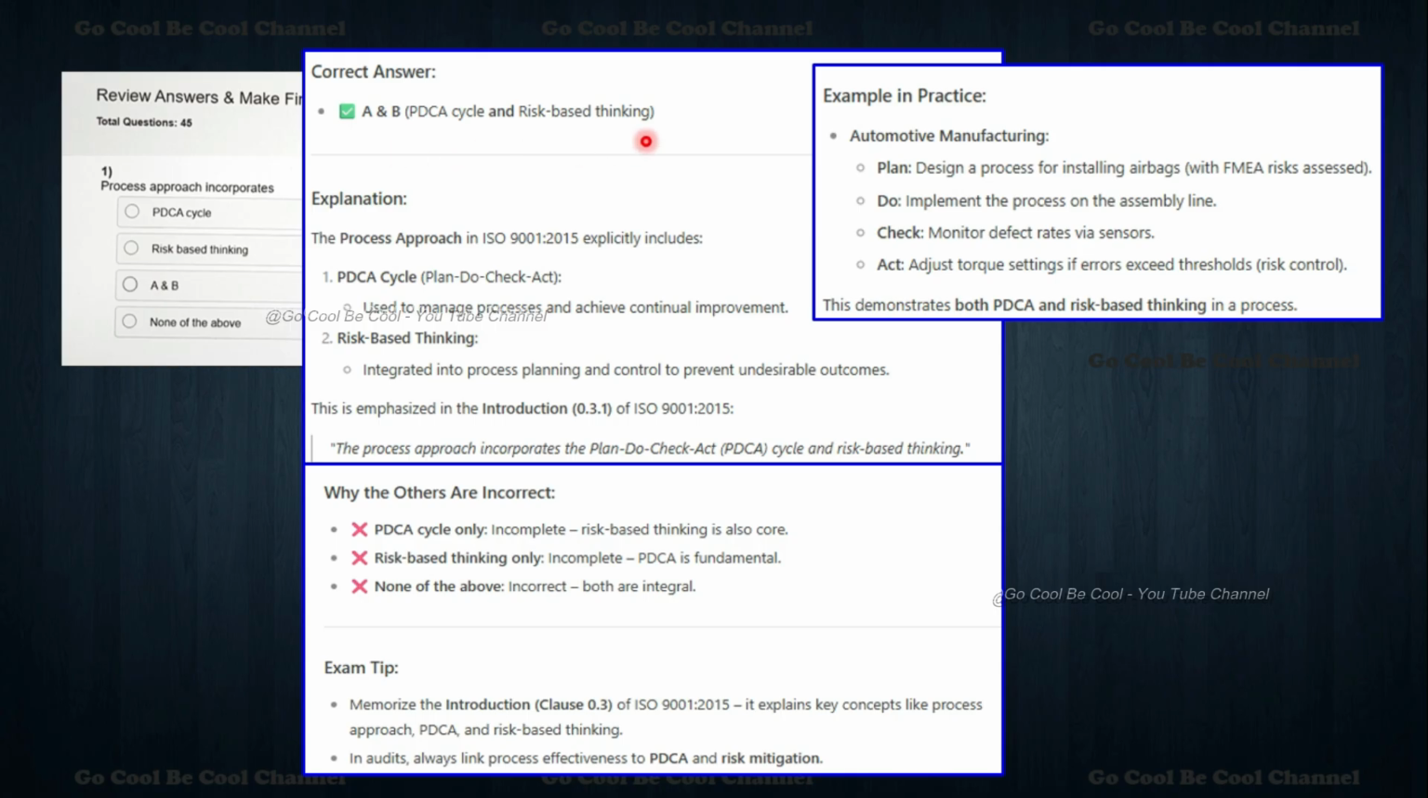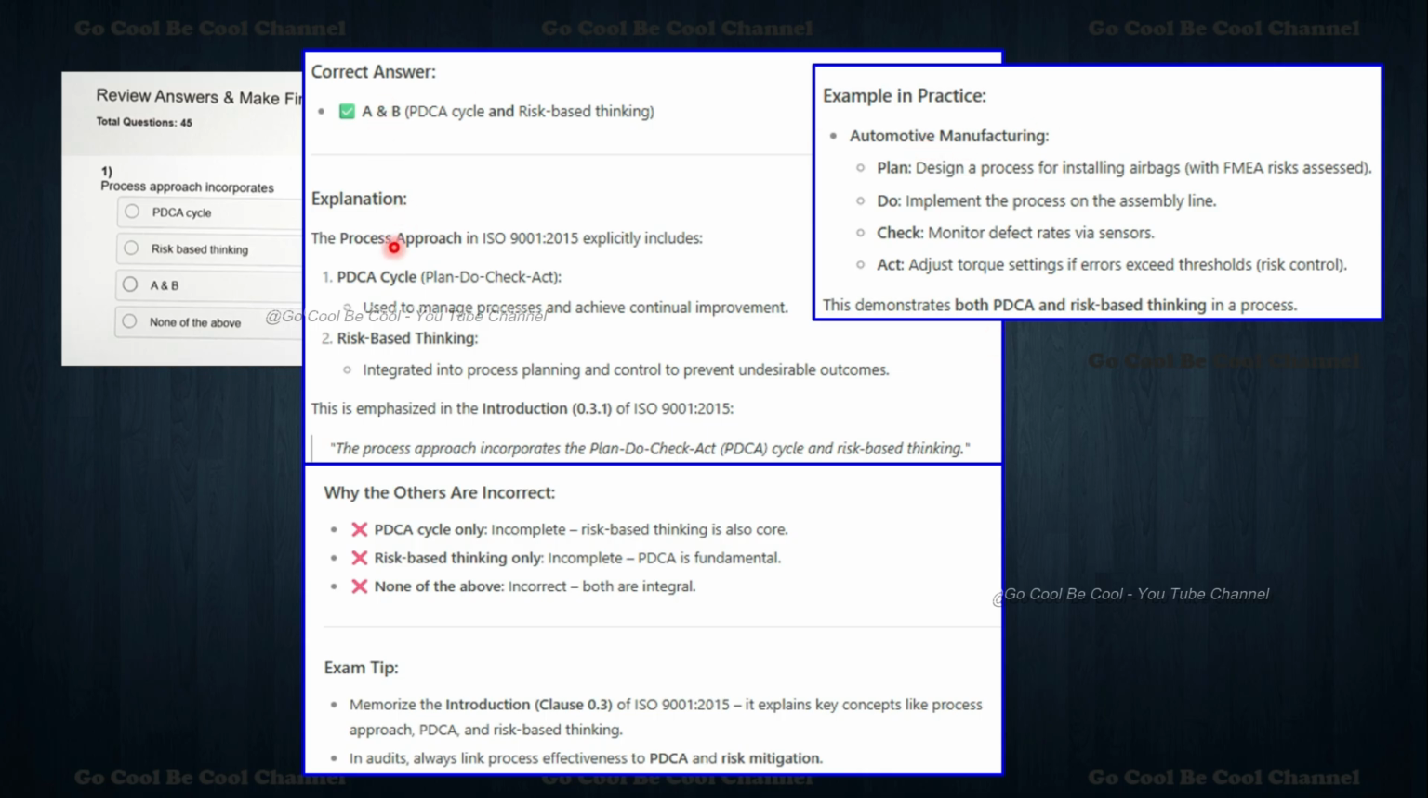Generally, for PDCA, what I mentioned here is automotive manufacturing. Plan: design a process for installing airbags with FMEA risk assessors. Do: implement the process on the assembly line. Check: monitor defect rates via sensor. Act: adjust torque settings if error exceeds threshold limits of this risk control. So this demonstrates both PDCA and risk based thinking in a process. Just an example of what I'm saying.